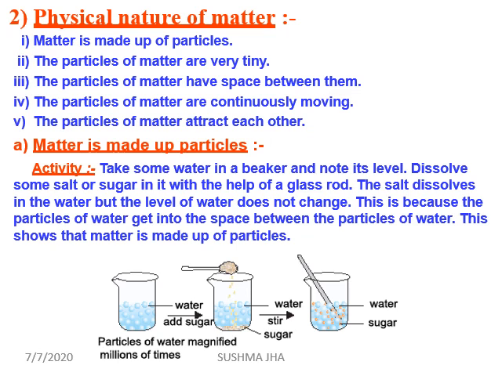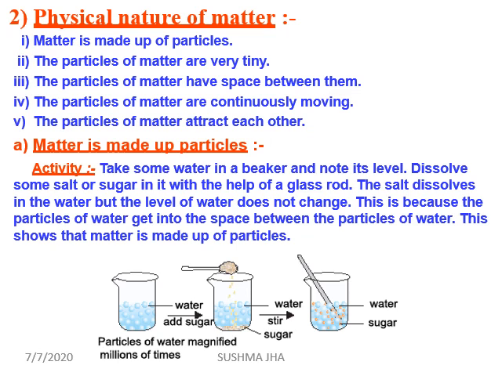When we talk about the physical nature of matter, matter is made up of particles that are very tiny, very small, and particles of matter have spaces between them. They have intermolecular space. Particles of matter are continuously moving, and particles of matter attract each other.